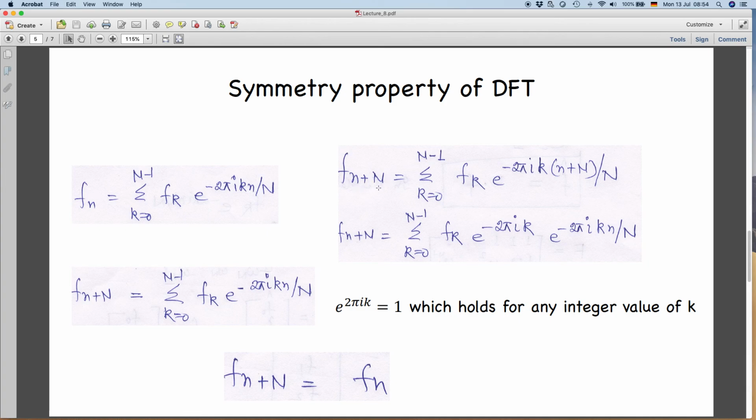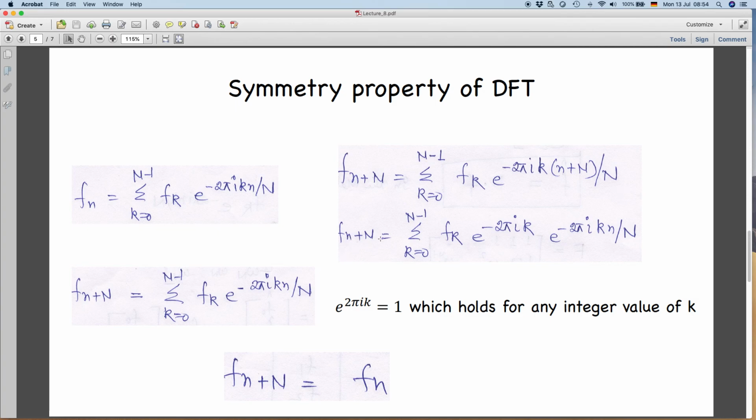N plus nth term, analytically I am trying to show. So k equal to 0, summation over k equal to 0 to n minus 1, f k is your input data sequence, e to the power minus 2 pi i k. So, in place of n, I am writing n plus n divided by n.